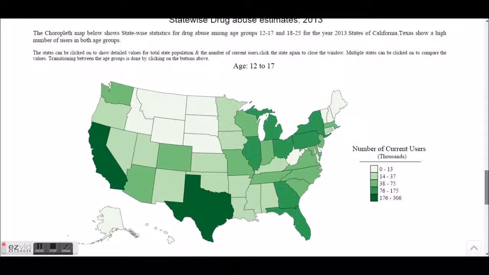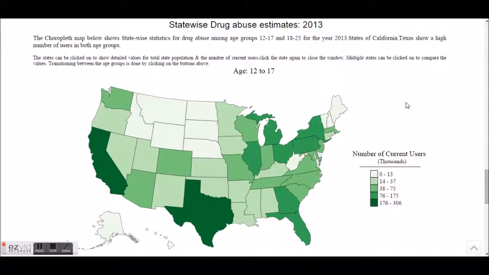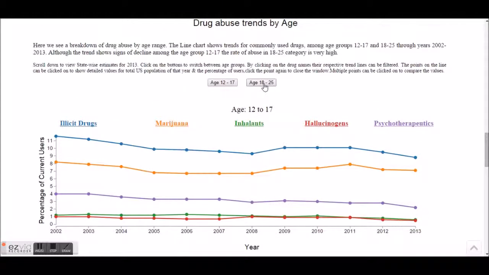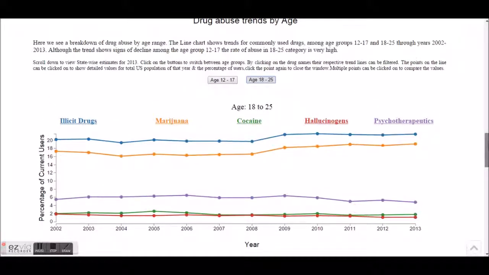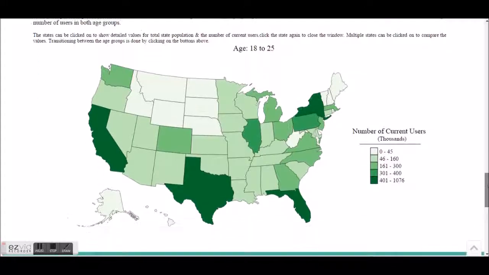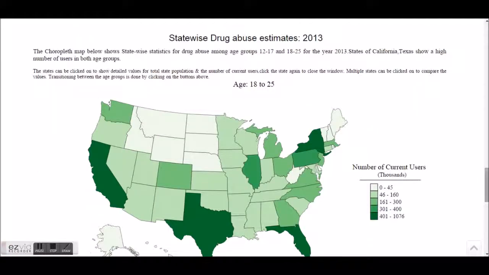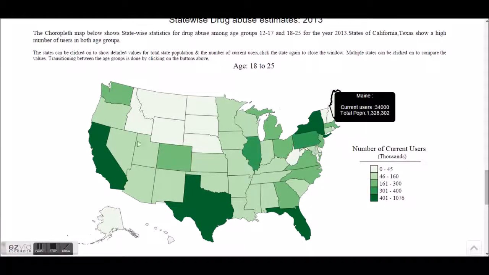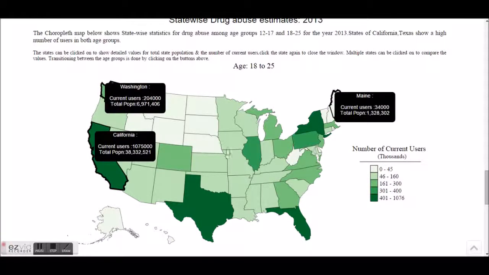This diagram shows the state-wise statistics for drug abuse among age groups 12 to 17 and 18 to 25. The view corresponds to the line chart shown above. By changing the age group, the visualization changes. To compare state-wise values, we can open multiple tooltips.